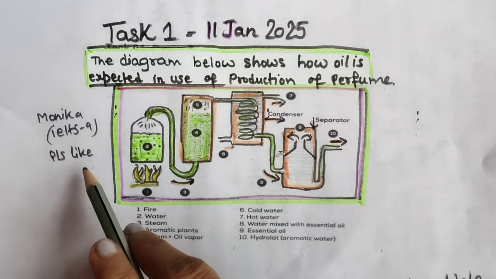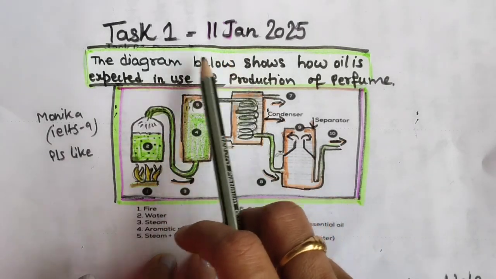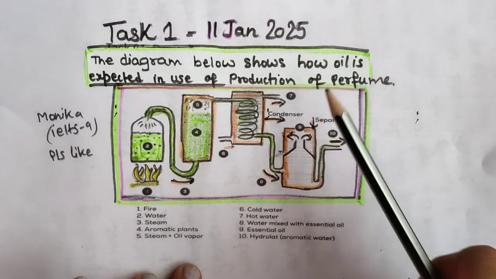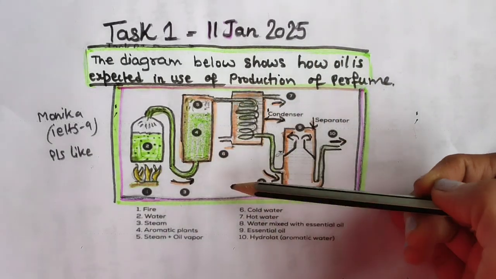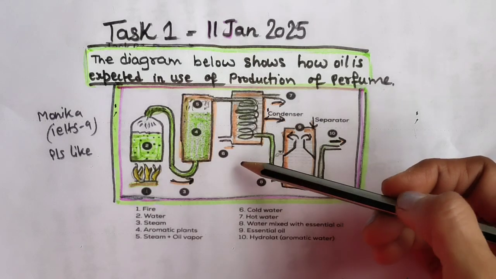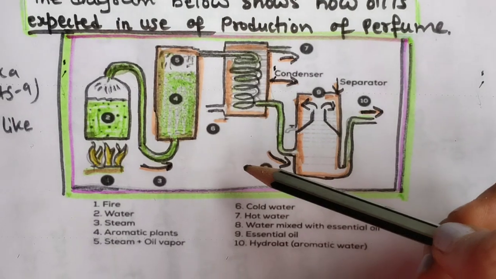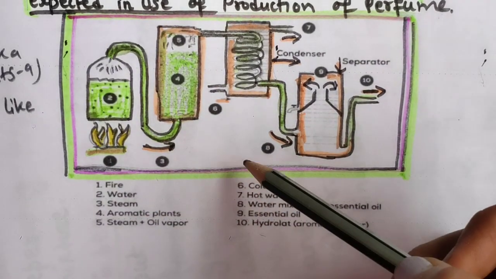Yes, you can do it at the end, but before that, I want to show you something. This Writing Task 1 question was part of the 11 January 2025 exam that has happened. It is a complicated kind of diagram where you get so many things to write. From 1 to 10 you will get things.